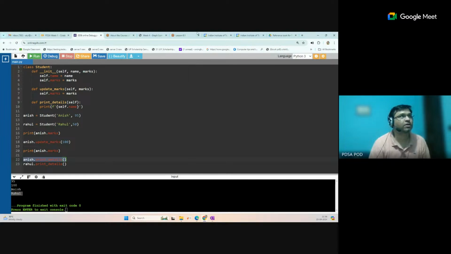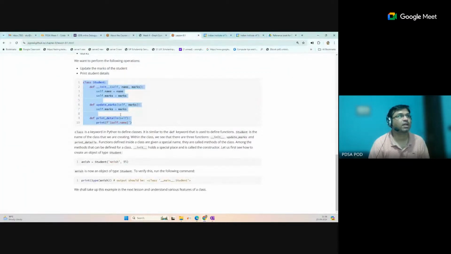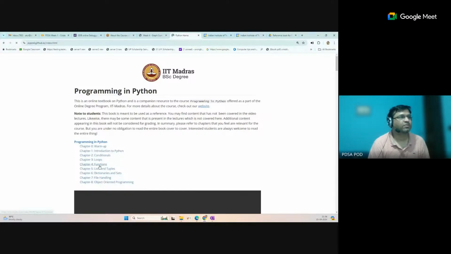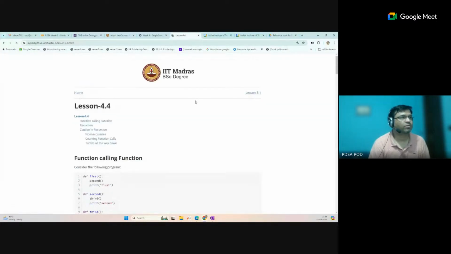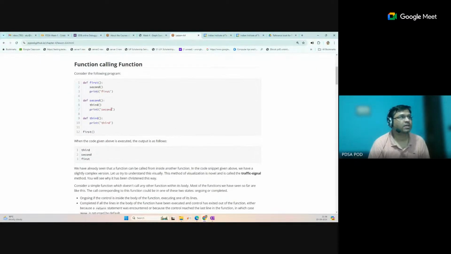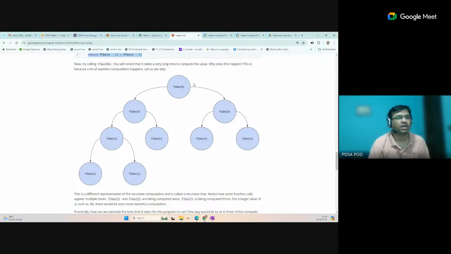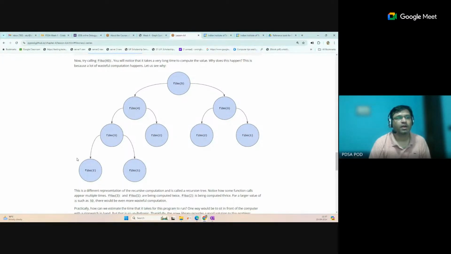So just look at the Python content and try to understand the recursive things. This is the home page. Inside the function section you can find the recursion concept, lecture 4.4. An example is given for the Fibonacci series. This is the base case, and this is the recursive case where you call the function recursively. You can see this diagram to understand how the calls happen and how this is executed.